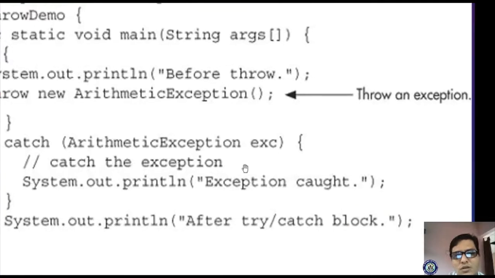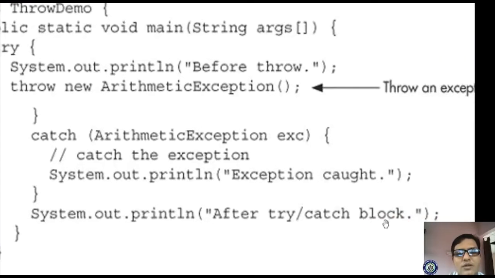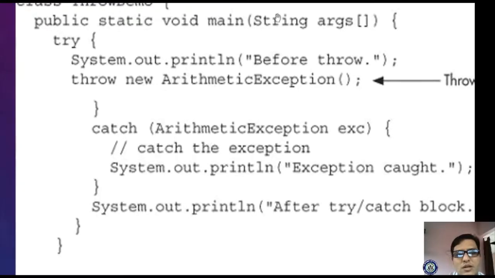If you give the exception object directly, it will print the JVM's error message. If you don't want to print the JVM's error message, then you can print your own message, like exception caught. After the catch block, whatever the rest of the statements are, they will execute. Here it will execute as after try catch block. In our program we didn't have any errors, but we are creating our own errors. We are defining our own errors.